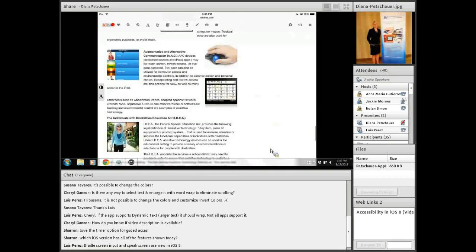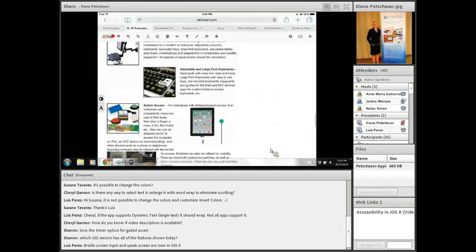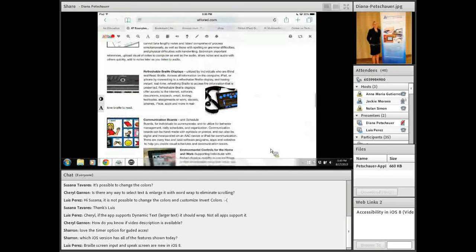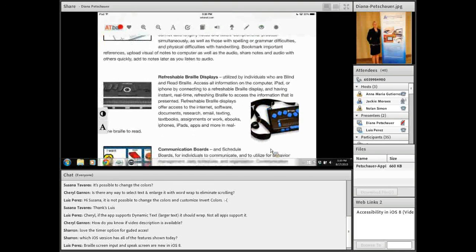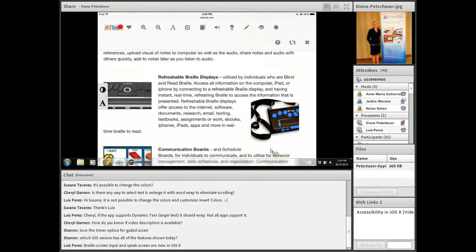And before I leave the examples page, I just want to go up to what Louis mentioned earlier, these refreshable Braille displays. So while he was demonstrating VoiceOver, which will speak everything out loud, the built-in screen reader on the iOS devices, you can also connect a refreshable Braille display.